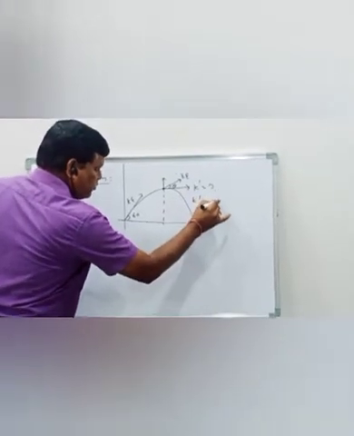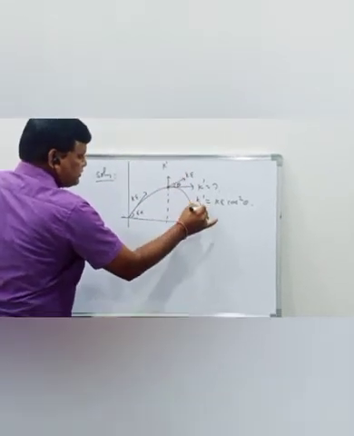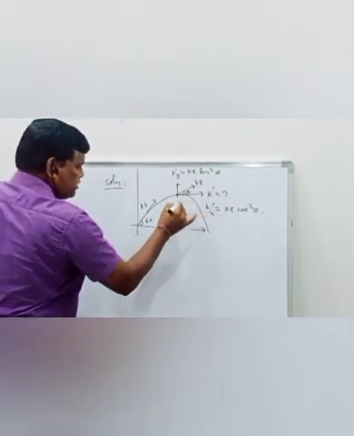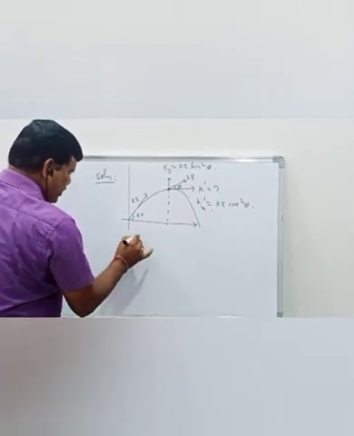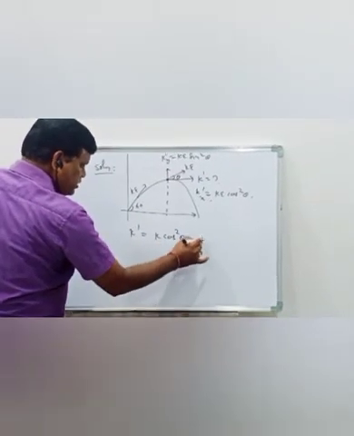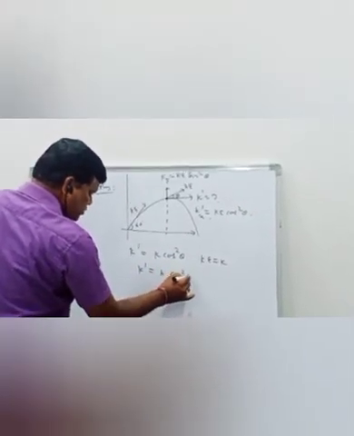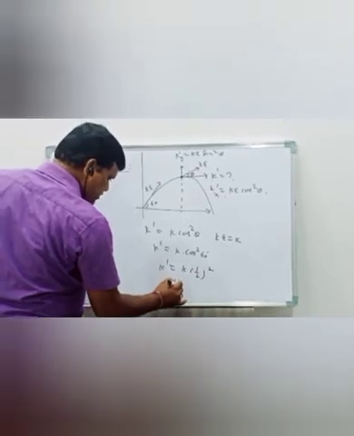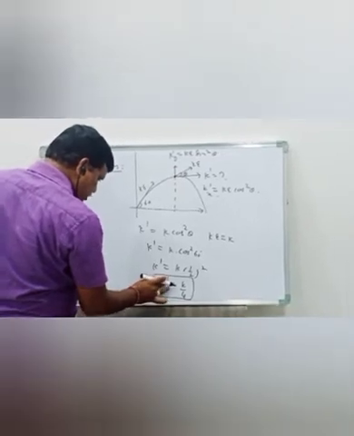K dash is equal to K cos square theta along the x axis, and along the y axis K sin square theta, but they asked to calculate along the x axis, that is at the highest point. So K dash is equal to K cos square theta. According to the given angle, cos square 60 degrees, therefore K dash is equal to K into (1 by 2) whole square, therefore K dash is equal to K by 4. So the kinetic energy of the particle at the highest point is K by 4.